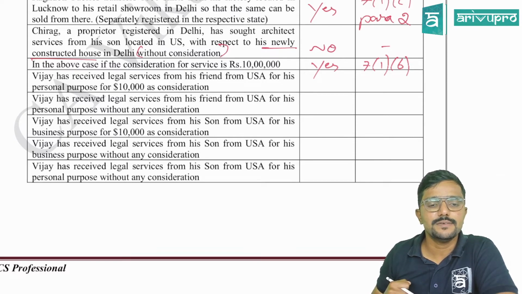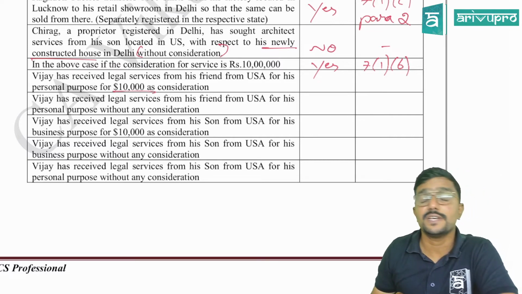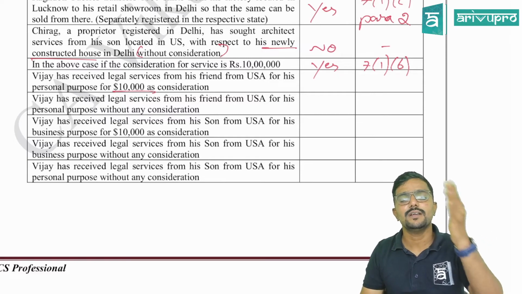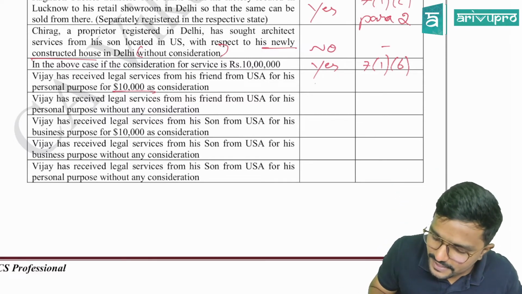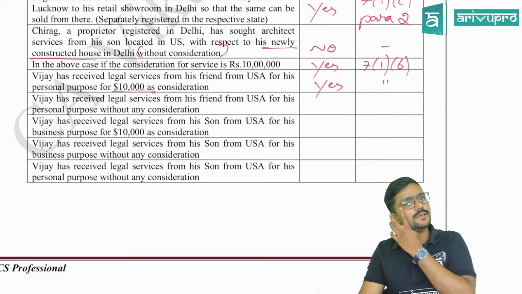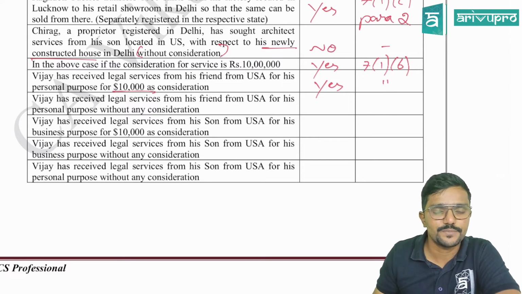Vijay has received legal services from his friend from USA for his personal purpose for 10,000 as a consideration. So is there a consideration? Yes. Check 7.1b. Import of service is there. Consideration is there. Again, yes, it is a supply as per 7.1b. Okay, next.